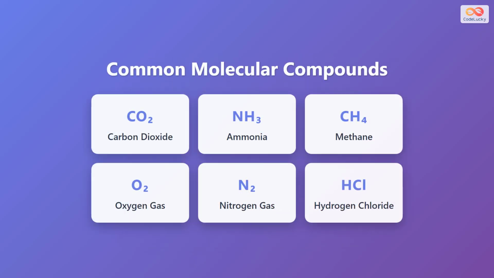Many common substances are molecular compounds. Carbon dioxide, or CO2, is the gas we exhale and plants use for photosynthesis. Ammonia, NH3, is used in fertilizers and cleaning products. Methane, CH4, is a major component of natural gas. Oxygen gas, O2, is essential for respiration. Nitrogen gas, N2, makes up most of Earth's atmosphere. And hydrogen chloride, HCl, is a compound that forms hydrochloric acid when dissolved in water. All of these are formed by nonmetals sharing electrons.